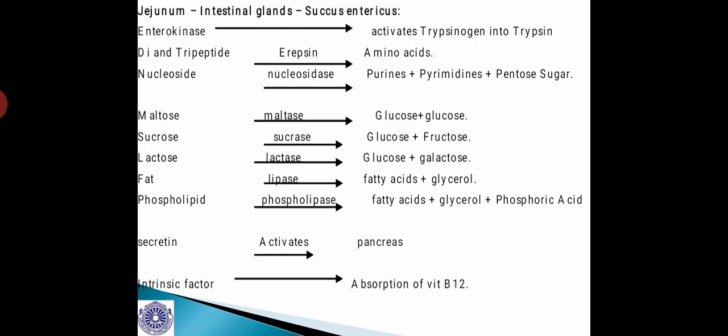And the hormone secretin activates the pancreas to produce its digestive juice. And the intrinsic factor is required for the absorption of vitamin B12. So this is the summary of the digestion process in the jejunum region.